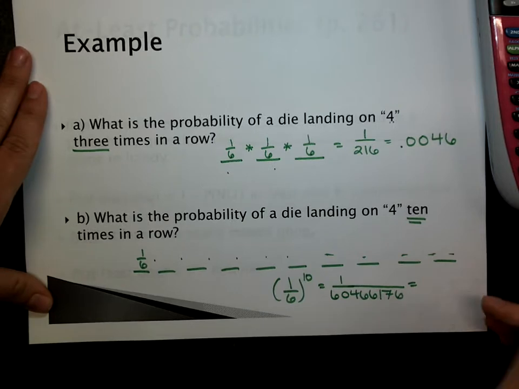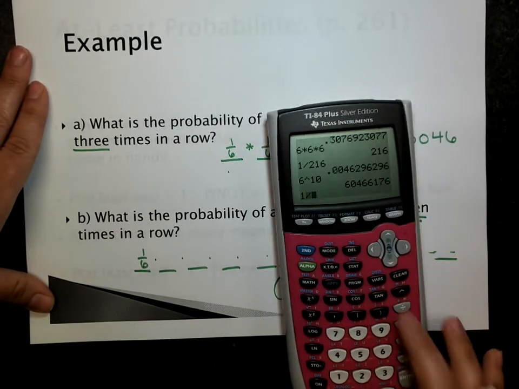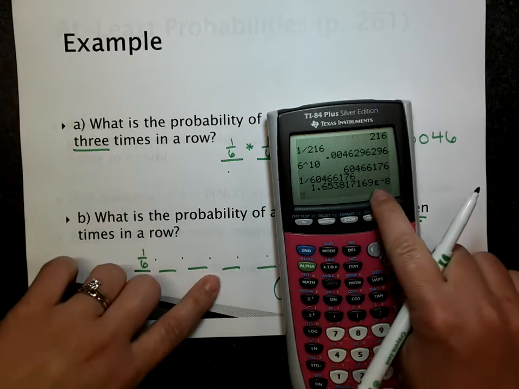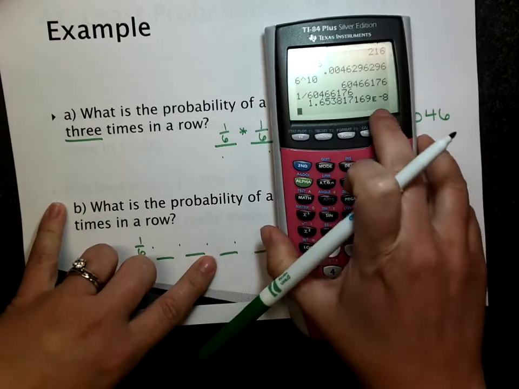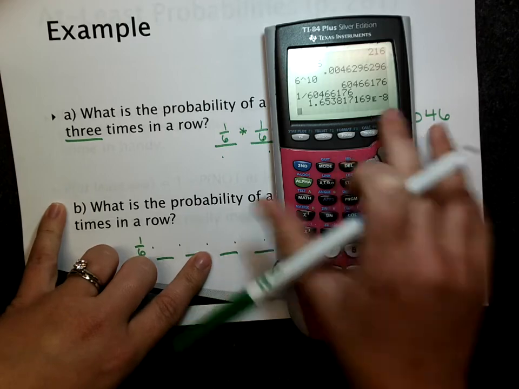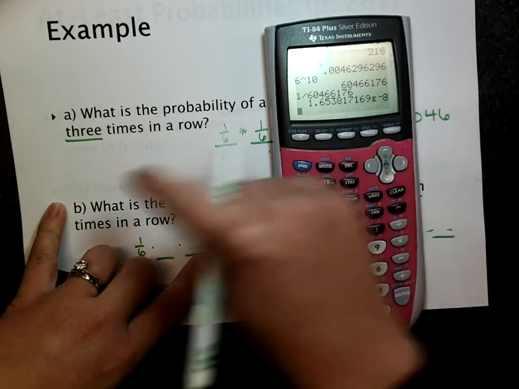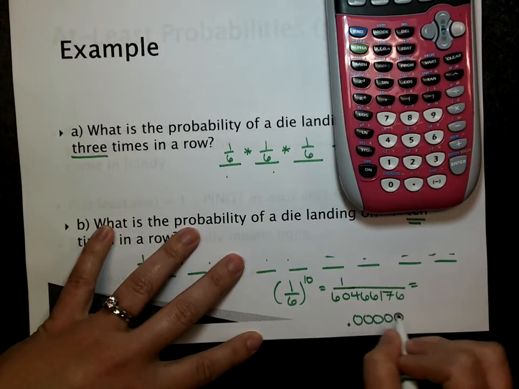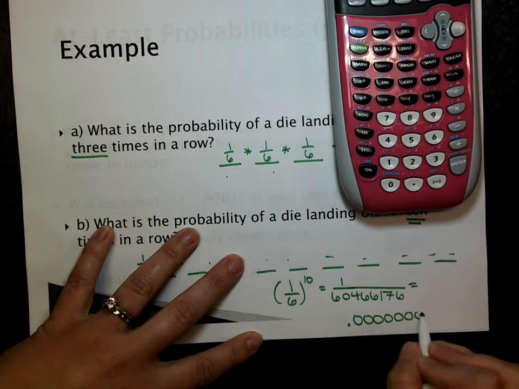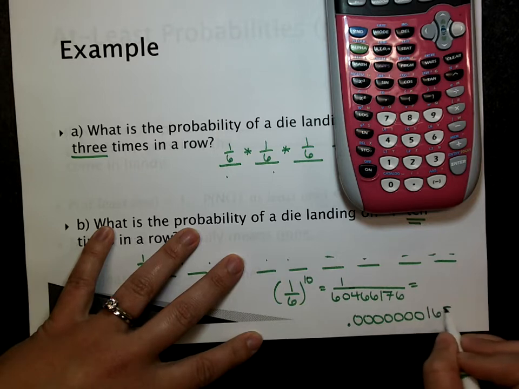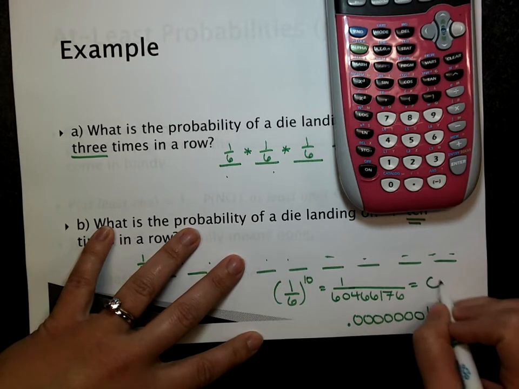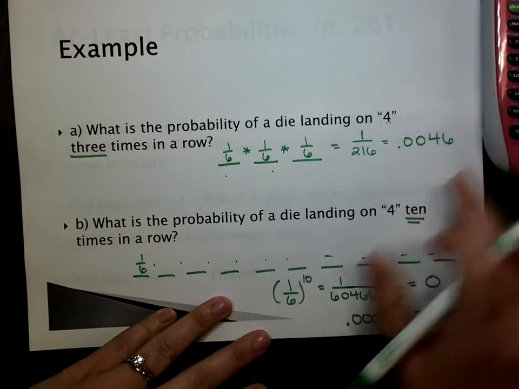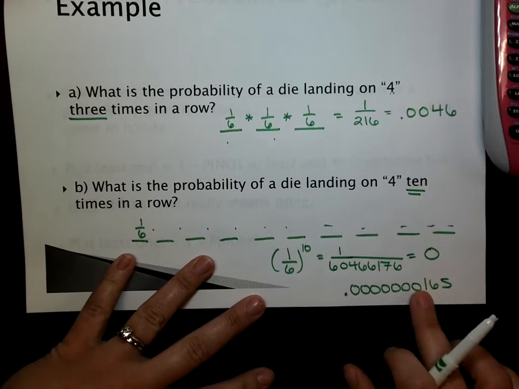You're going to get a very tiny number. So if you do 1 out of 60,466,176, you get this, that e to the negative 8. That means we're going to move that decimal point 8 times to the left, which is 0.0000000165. Essentially 0. Not going to happen. The probability of a die landing on 4 10 times in a row, not going to happen.